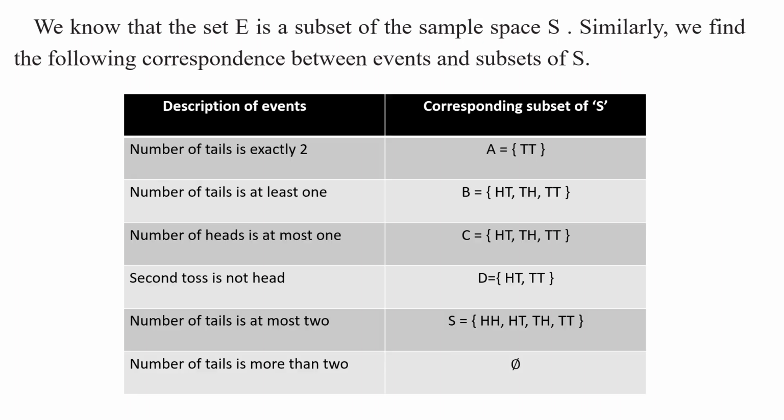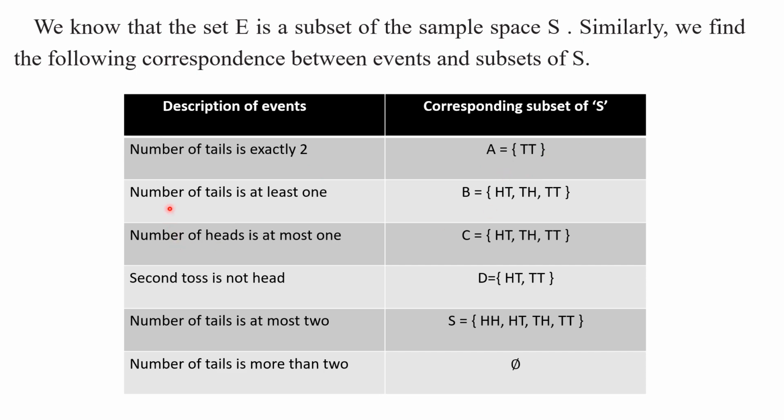Okay, my children? Right. See here, the number of tails is exactly 2. If you take this event, then out of the 4 elementary events, the 4 sample points, only TT is the corresponding subset of S. Yes or no, my children? Understood this event? Right.